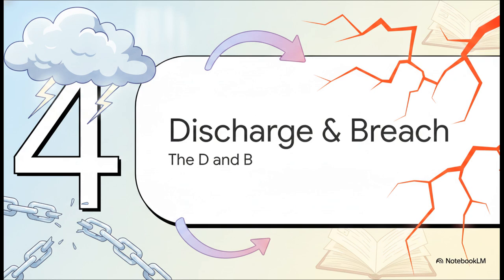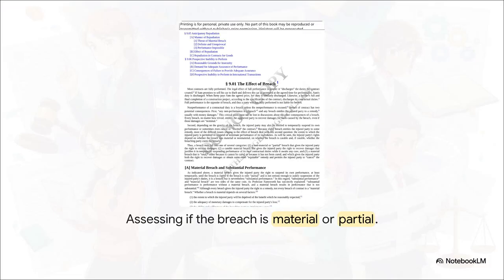Now for Section 4, Discharge and Breach Mechanics, the D and B. So if performance wasn't discharged by some impossible or unexpected supervening event, which, by the way, is the D in our framework, we officially arrive at B for breach. And here is an absolutely crucial rule to remember. Any non-performance of a contractual duty without a valid excuse is a breach.